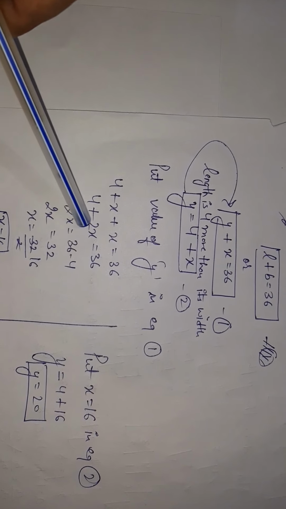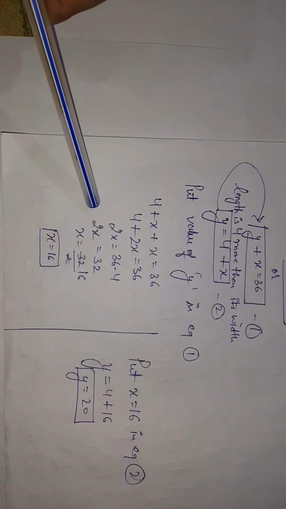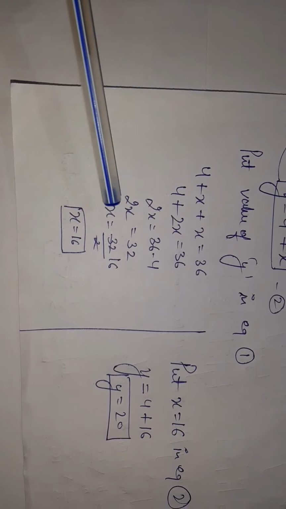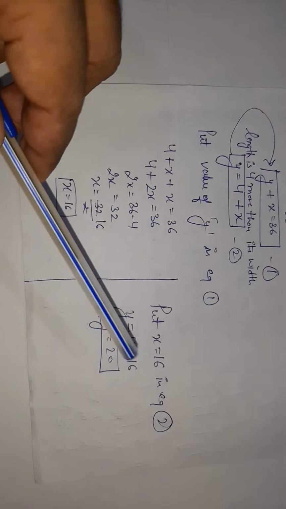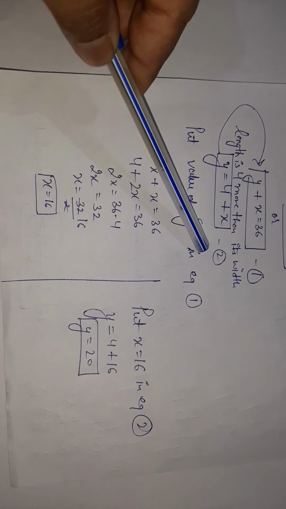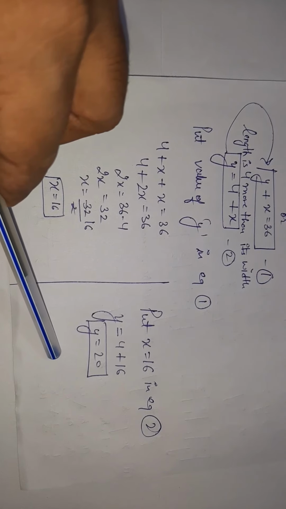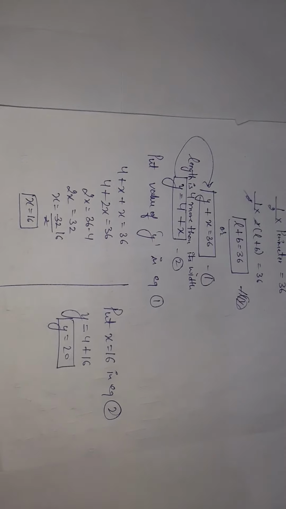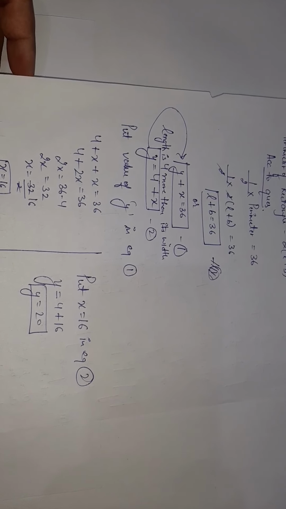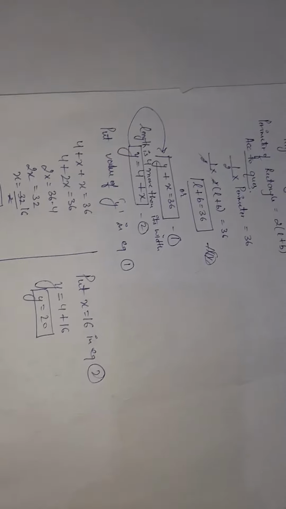x plus x is 2x. 4 goes to the other side as negative. 36 minus 4 is 32. 2x is equal to 32. x is equal to 16. Now put this x is equal to 16 in equation number 2. In equation number 2, that means 4 plus x, 4 plus 16 comes out to be 20. Got it, everyone?